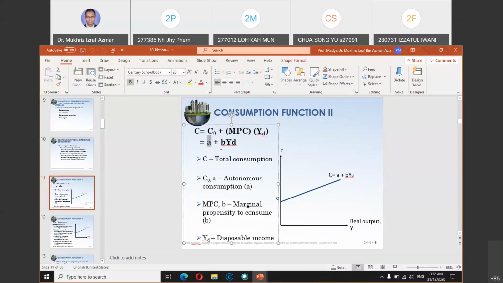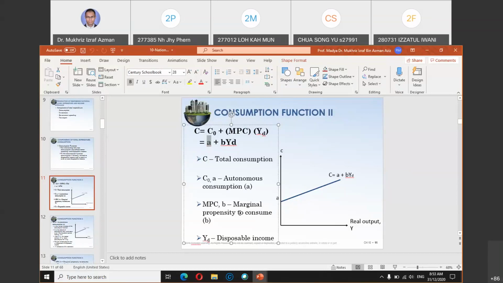It means that when income is zero, you still spend. This spending may come from your savings, or you borrow money from the bank. So the country will still have some level of consumption although income is equal to zero. B is the MPC.